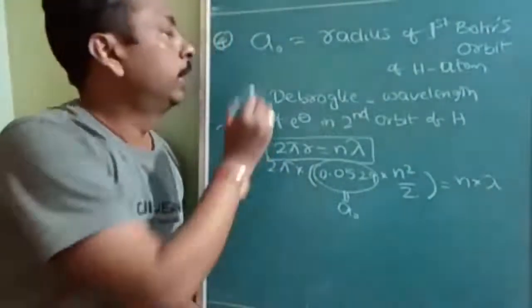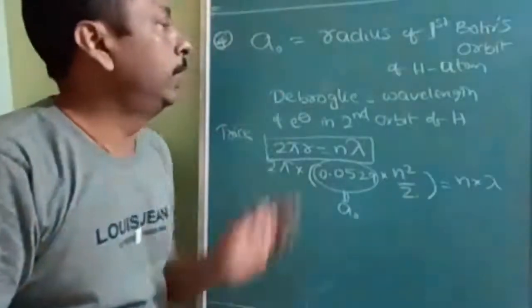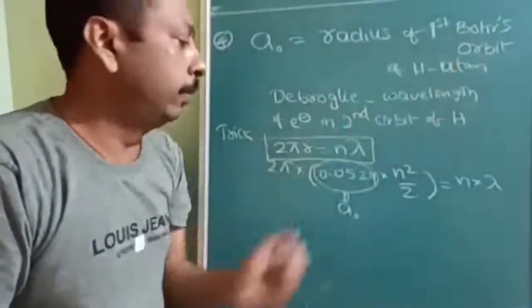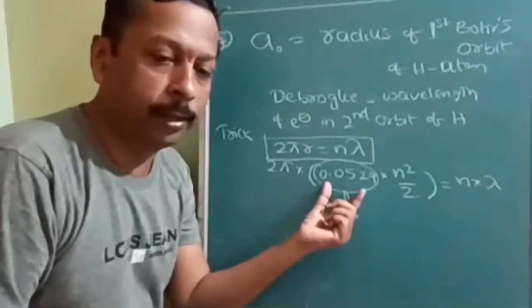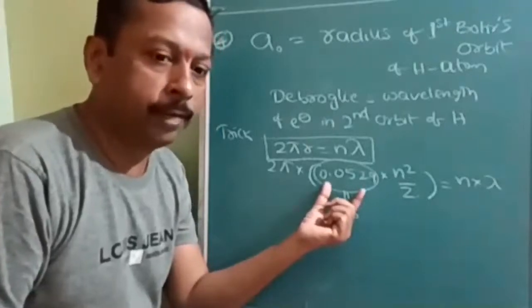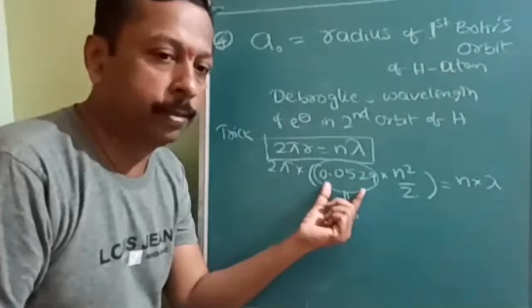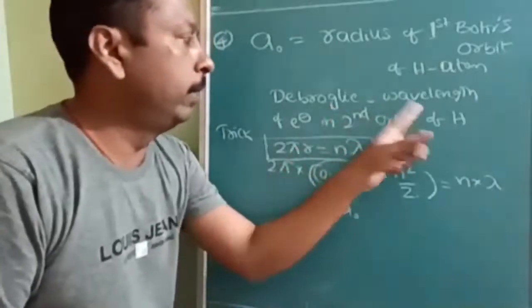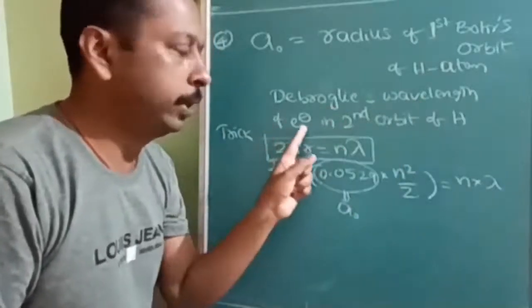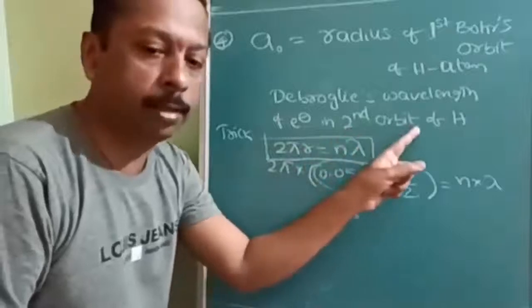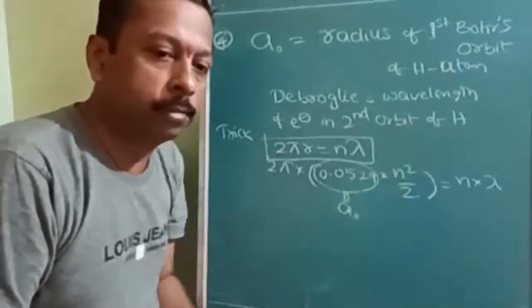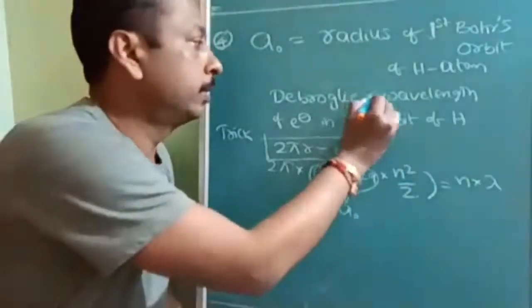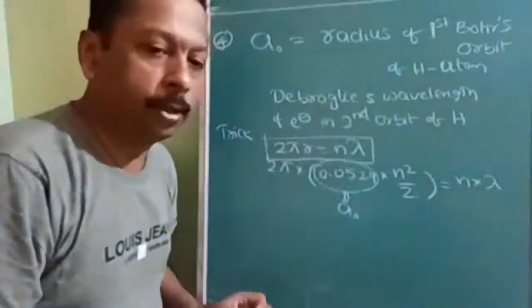Okay, here the next question is given. If a0 is the radius of first orbit, what is the radius of first orbit? 0.0529 nm is the radius of first orbit, and de Broglie wavelength you have to find out associated with the electron in the second orbit of hydrogen. So what we have to find out? De Broglie's wavelength of electron in the second orbit of hydrogen.